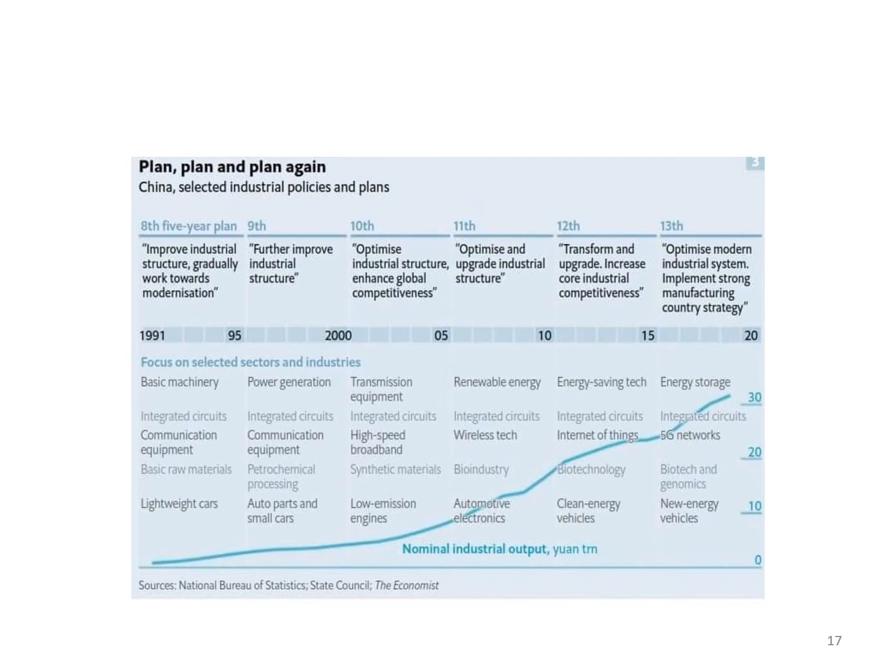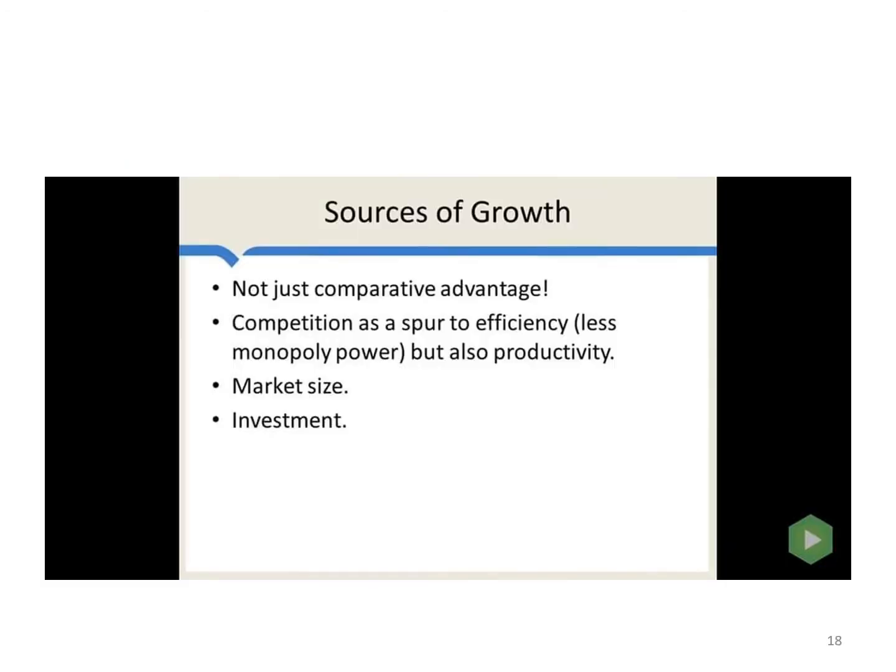They have been focusing on automobile industries, wireless techs, then the four IR technologies like robotics, automation, Internet of Things, biotechnology, and so on and so forth. So there are a lot of lessons to be learned from what China has done.